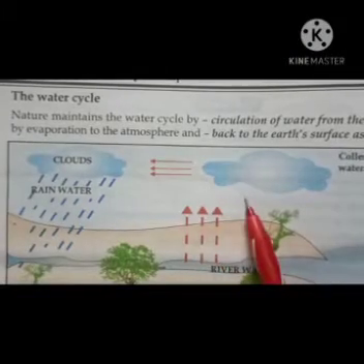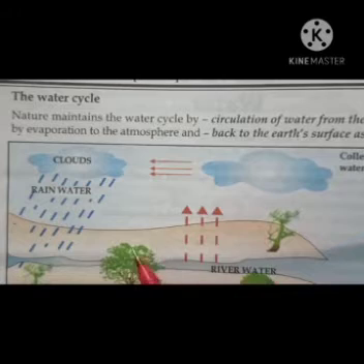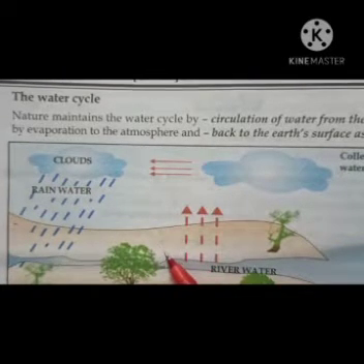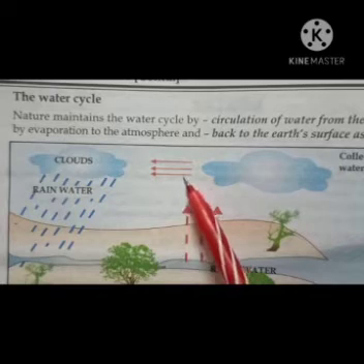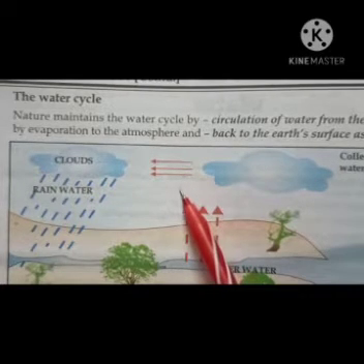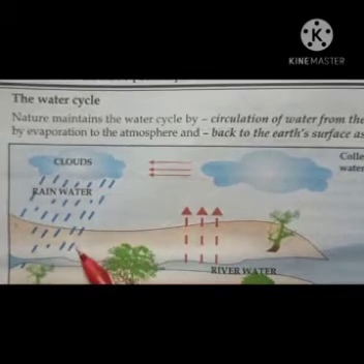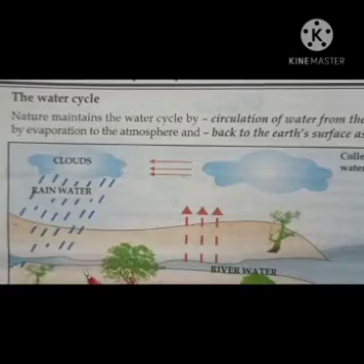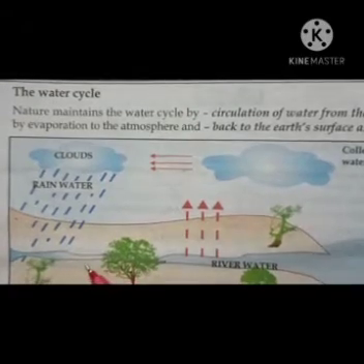Okay, now what is the water cycle? The water cycle is actually the circulation of water from the earth's surface to the atmosphere by evaporation and back to the earth's surface as rainwater by the process of condensation. This is called the water cycle, right?